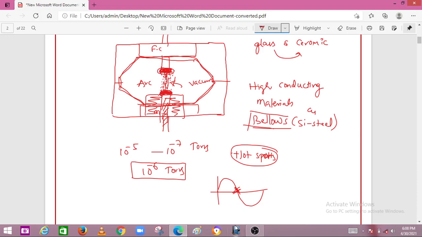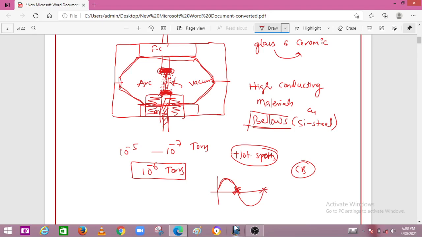So that's why it is a quick, fast-acting circuit breaker, because before reaching the second natural current zero, the arc will be quenched because of the vacuum, which has the highest dielectric strength compared to air as well as SF6. So this is an advantage of the vacuum circuit breaker. The operation is very simple.